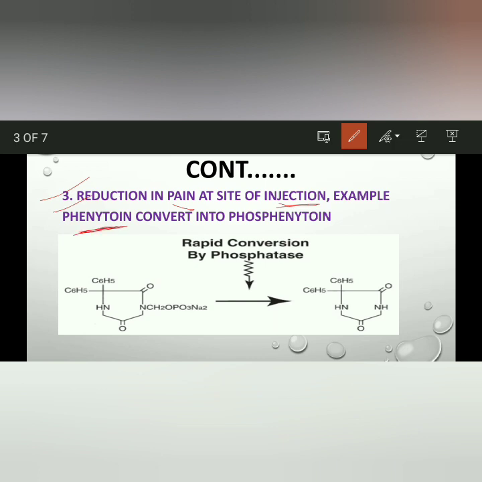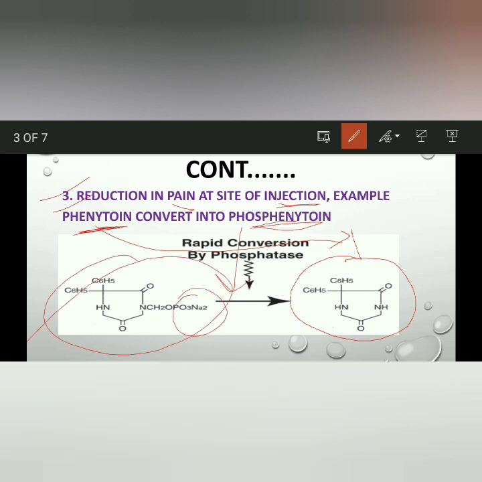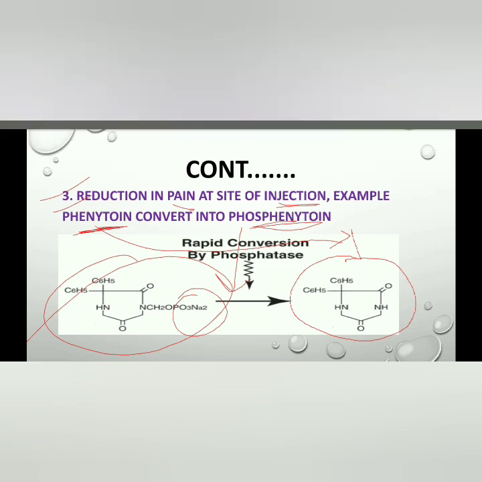We convert phenytoin into phosphenytoin so that it will not cause any pain at the site of injection. This is the structure of phenytoin. We add here the phospho group, and then it converts into phosphenytoin.